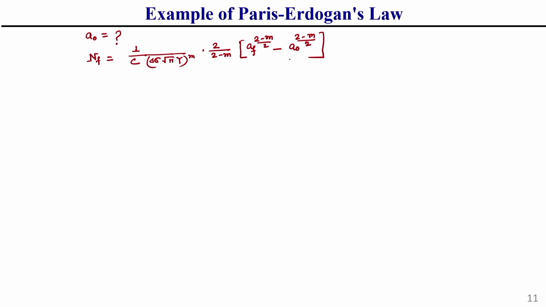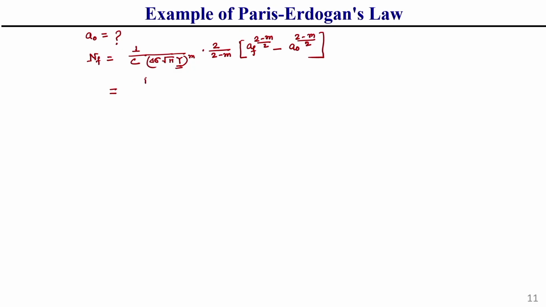I have already shown how this equation comes for a constant Y value. Here Y is given as constant, and m is also constant, that is why we use this equation.